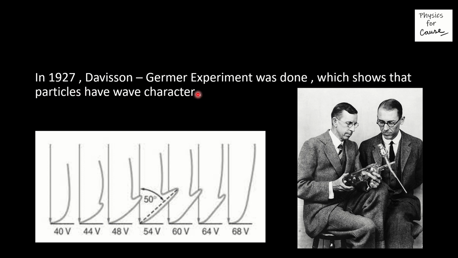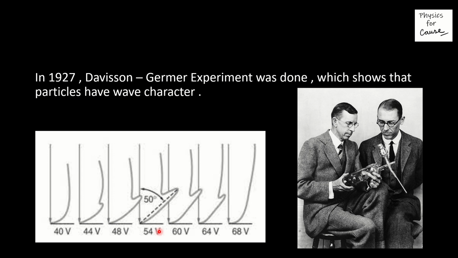Later, in 1927, the Davisson-Germer experiment. The two famous physicists, Davisson and Germer, performed an experiment which shows that particles have wave character. The observations are as follows. Here in the graph you can see the deviation at 40 volt, 44 volt, 48 volt, 54 volt. Basically this experiment was done under the concept of Nicol prism, and we will understand this particular experiment in the upcoming lectures. Basically, we will discuss all the concepts like photoelectric effect, Compton effect, Davisson-Germer experiment, and much more in the upcoming lectures.